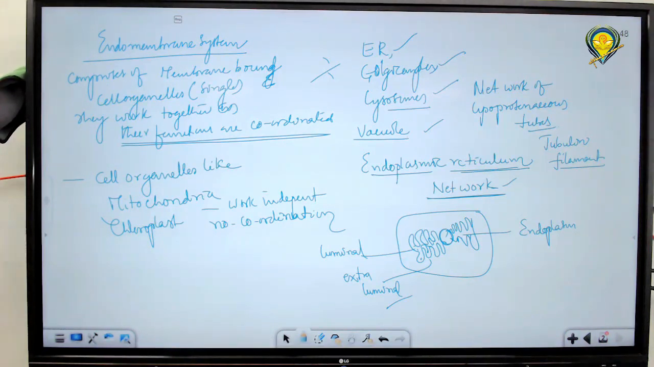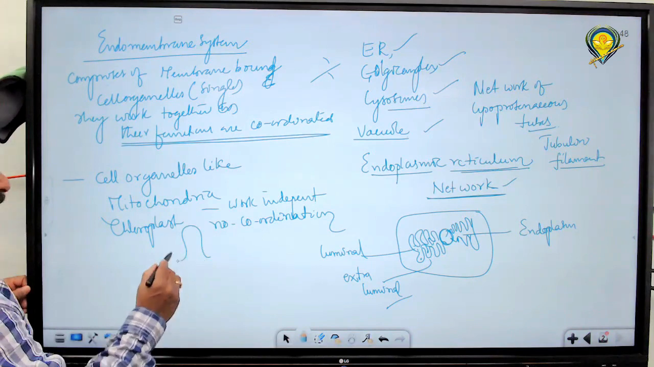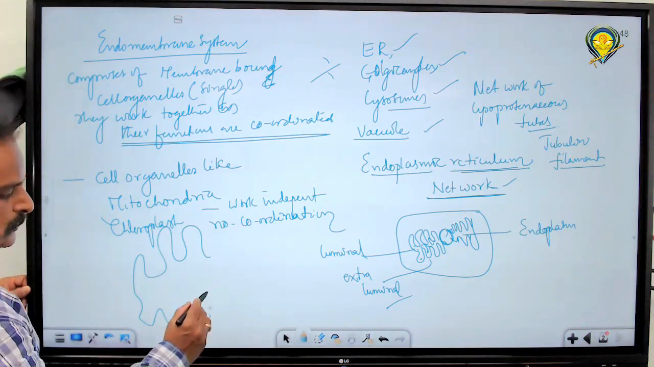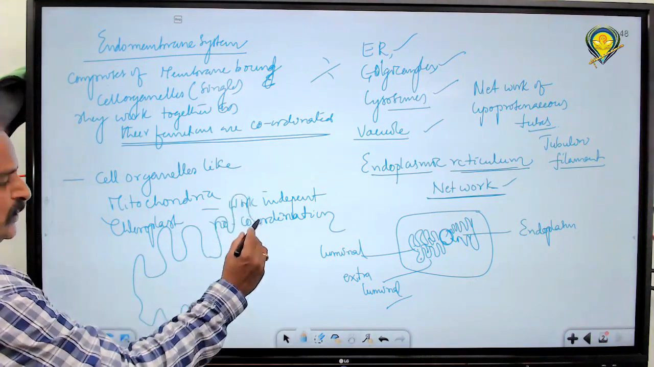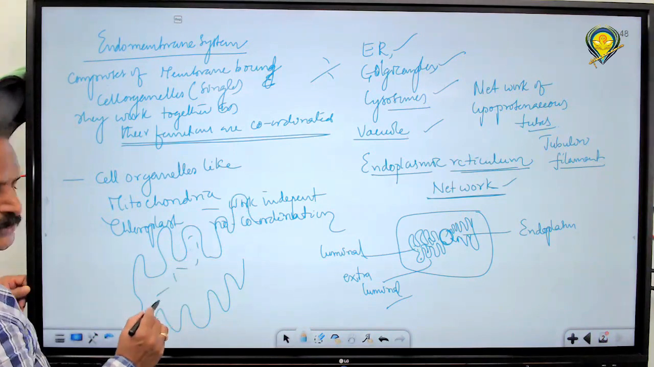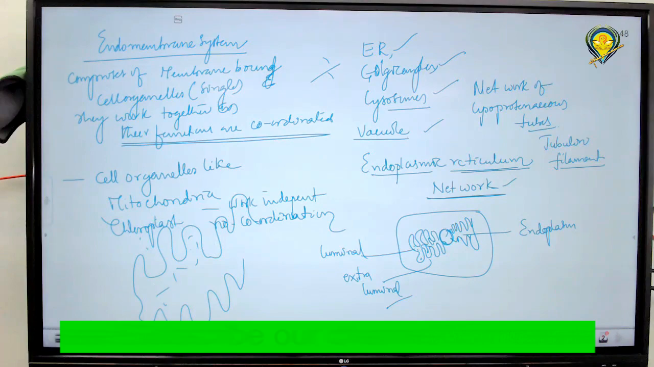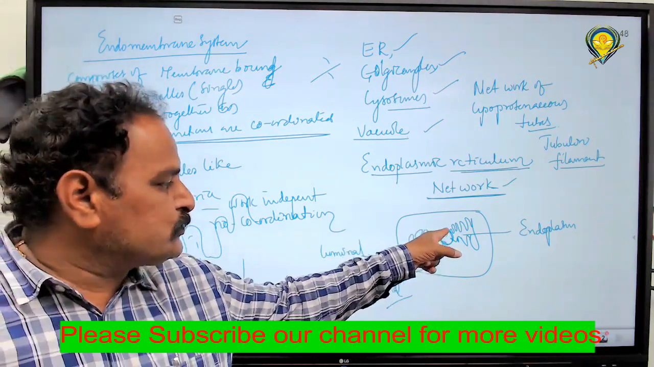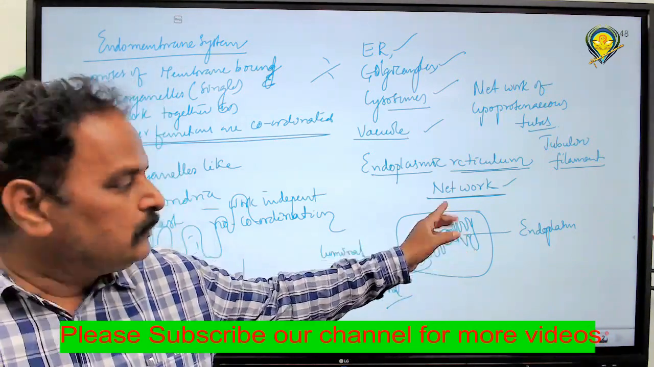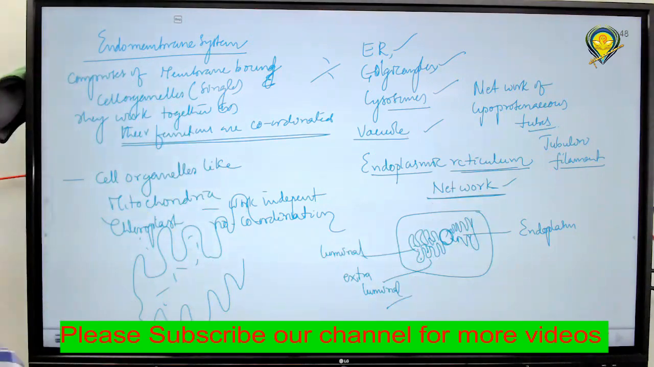Luminal means inside the network. Sorry, this is the endoplasmic reticulum. All the cytoplasm inside it is luminal, and what is outside it is extraluminal. That is, inside these tubules is luminal. Outside is extraluminal.